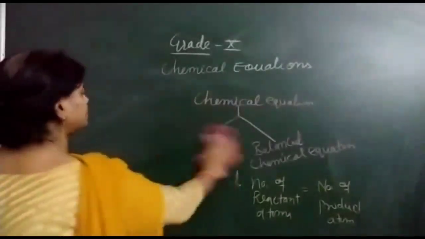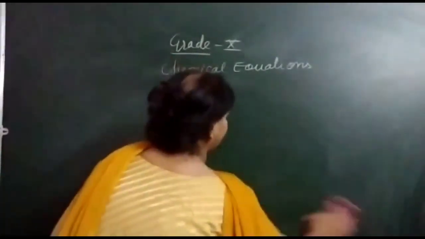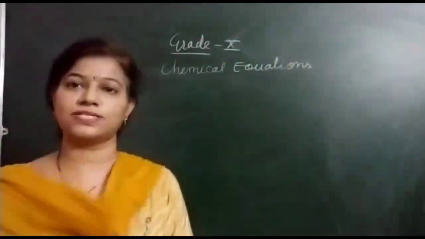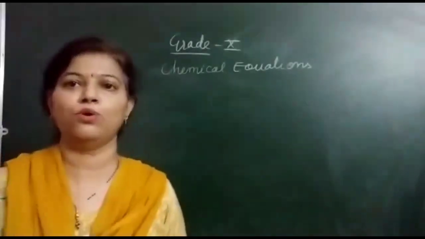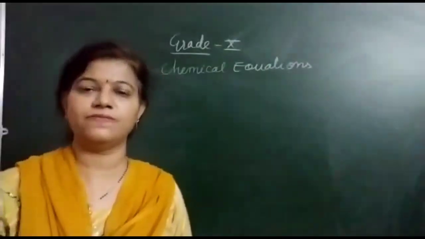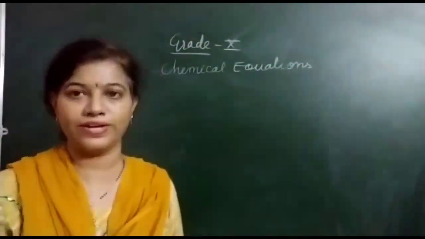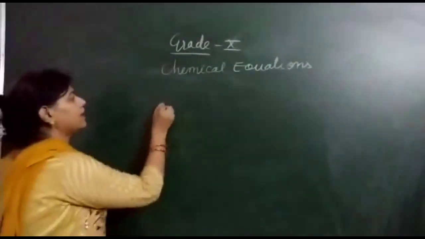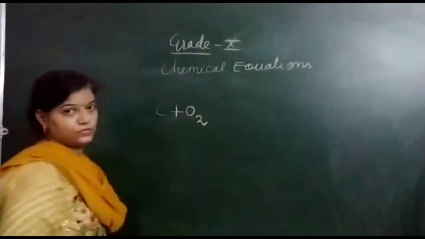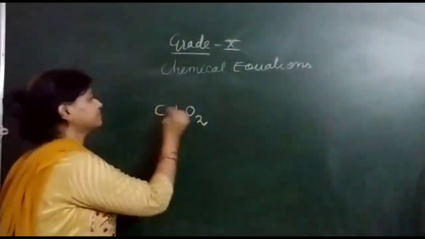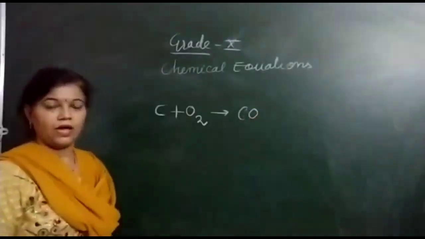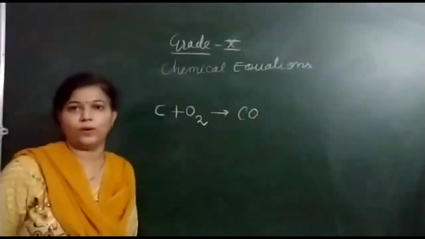See, a very common example: if I told you that carbon reacts with oxygen and it will form carbon monoxide. It is a statement. Now this statement we have to convert into a chemical equation. So, carbon reacts with oxygen, that is O2, and it will form carbon monoxide. Clear? Now, it becomes a chemical equation.